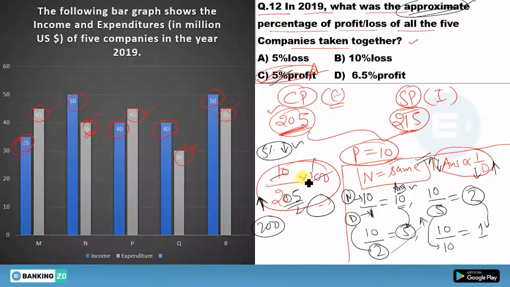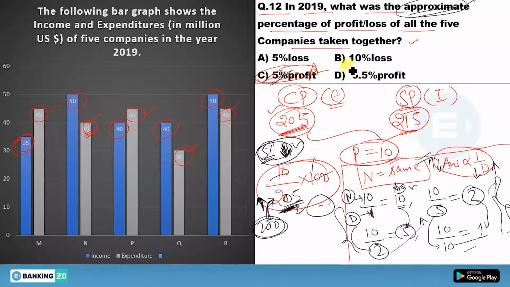You need to find this in your mind. Actually, you don't need to calculate this; I have already told you the concept. So you have to keep this in mind. Okay, so now I am saying here, if you are dividing by this 205, your answer will be less than 5%. Why? Because if your denominator was 200, your answer was 5%. Now you are increasing from 200 to 205, you are increasing your denominator, so your answer will be slightly less than this 5%.